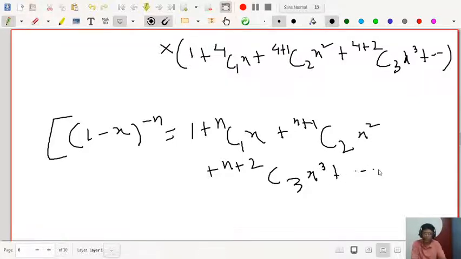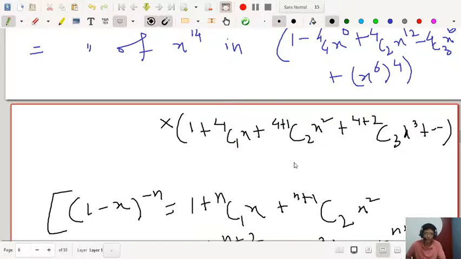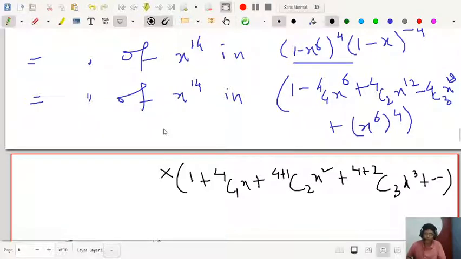The general term will be (n plus r minus 1)cr x to the power r. So you can check that. Okay, so this is how you can expand, and now easily you can calculate x to the power 14. How will you check x to the power 14?